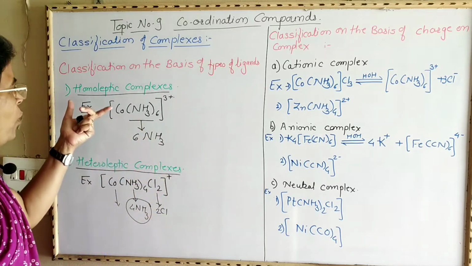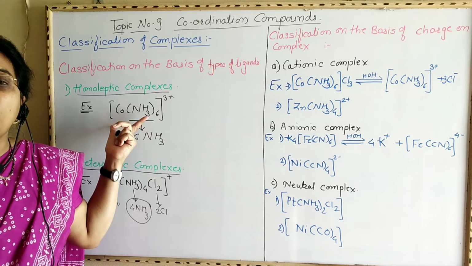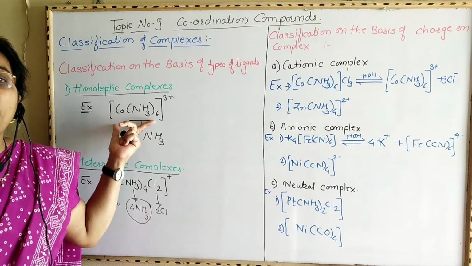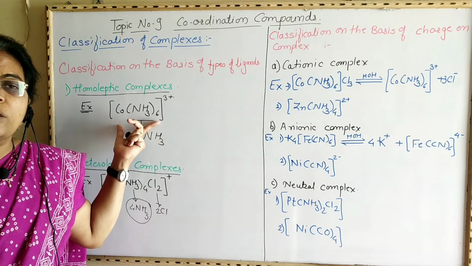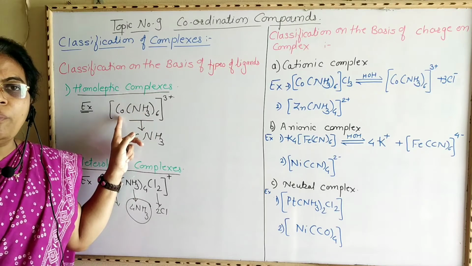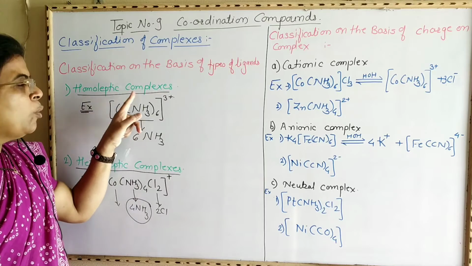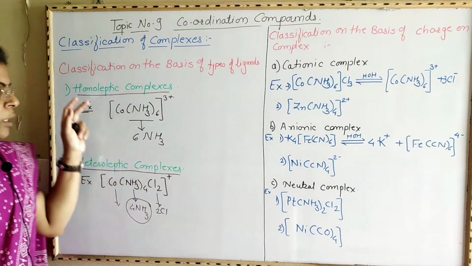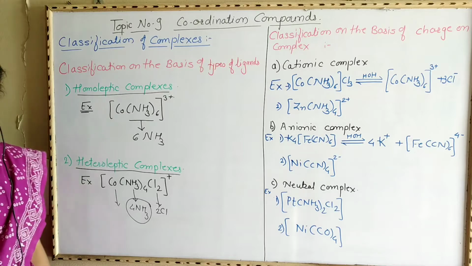In case of a homoleptic complex, the central metal ion or atom is bonded to similar ligands. That is, all 6 coordination positions of this cobalt are satisfied by the same type of ligand, that is 6 ammonia, and therefore it is called a homoleptic complex. Now these are the two types of complexes, homoleptic and heteroleptic complex.